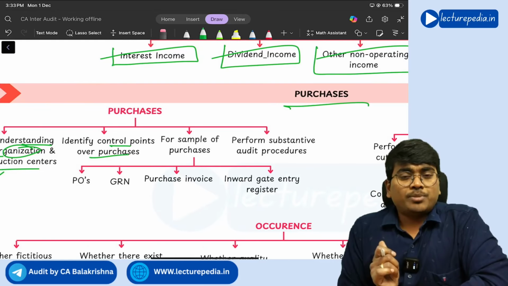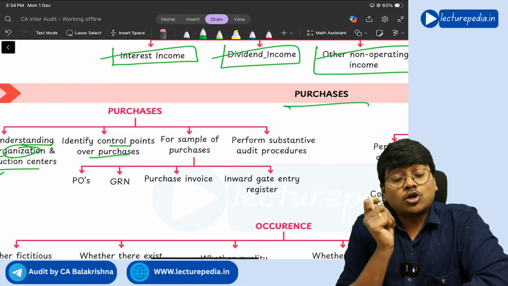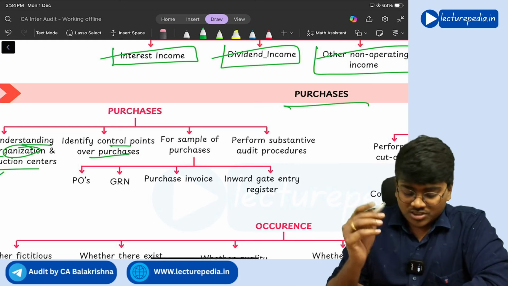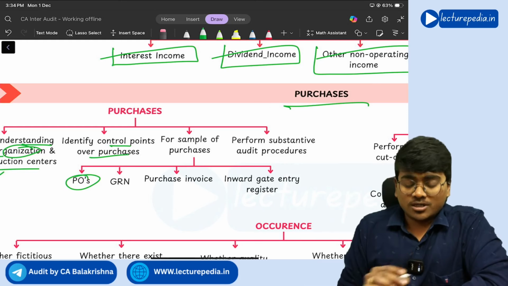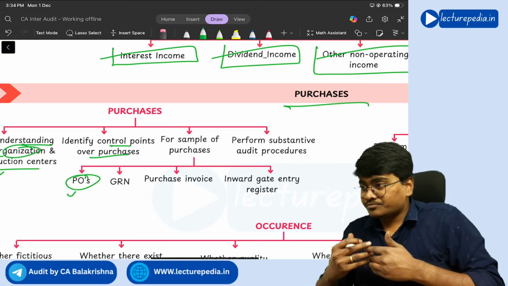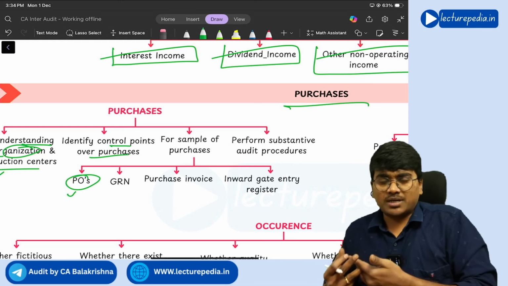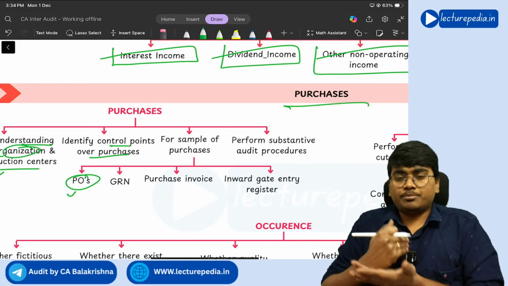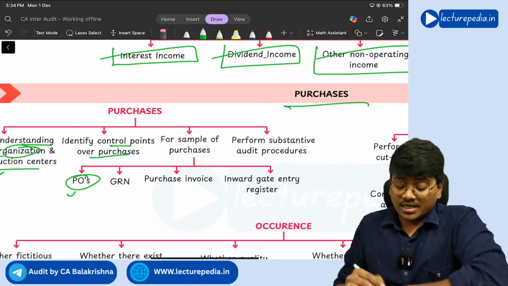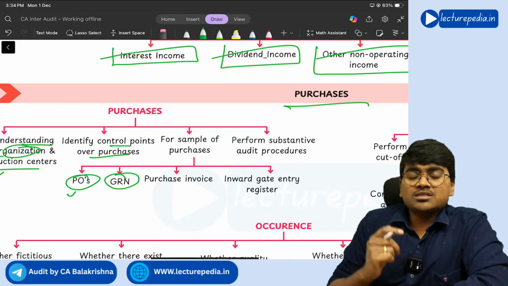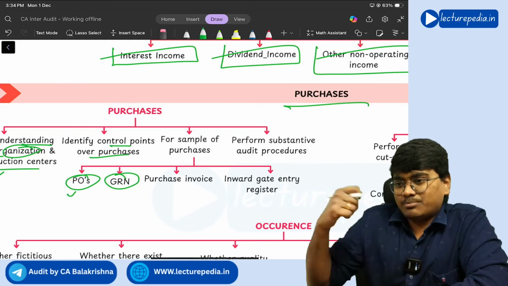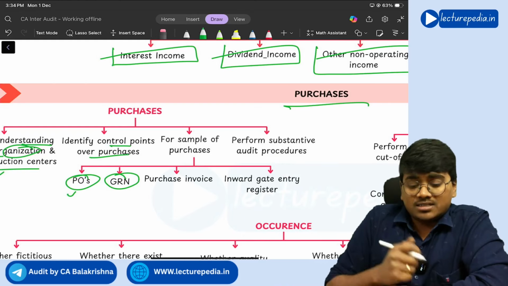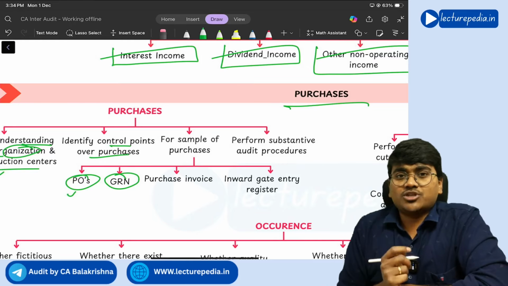And with respect to purchases, there are certain documents which need to be verified and cross-checked by the auditor. First one is PO, purchase order. Purchase order means whenever the company has to purchase any product, it will first of all raise a purchase order. Based on the purchase order, purchase will be made. Next, GRN means goods receipt note. Once the purchase is made, goods will be received into the godown, right? At that point of time, GRN will be generated.